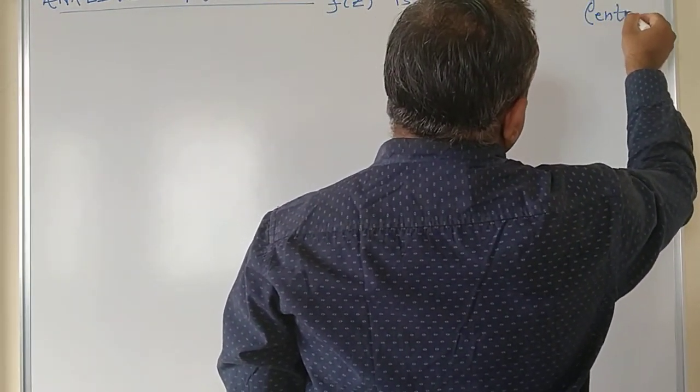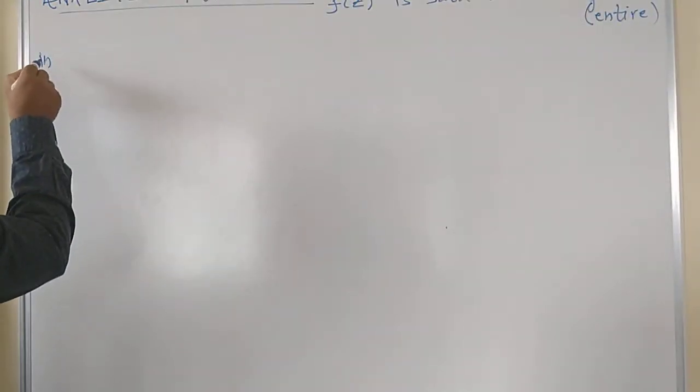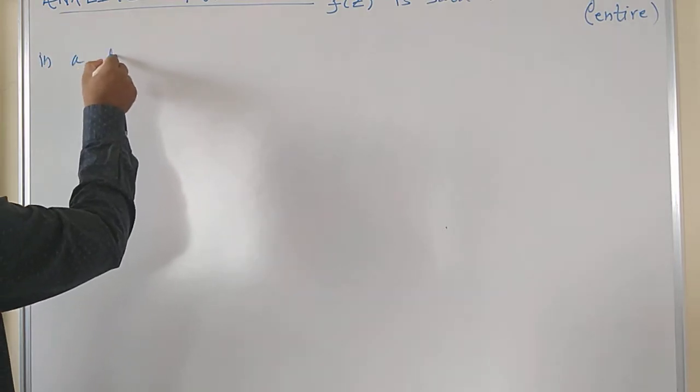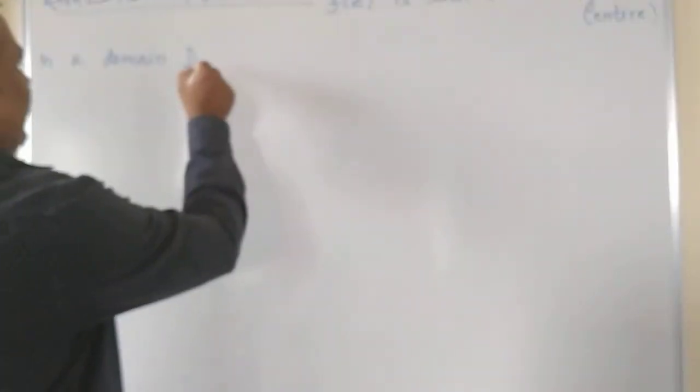That means it is also called an entire function in a particular domain or region D if